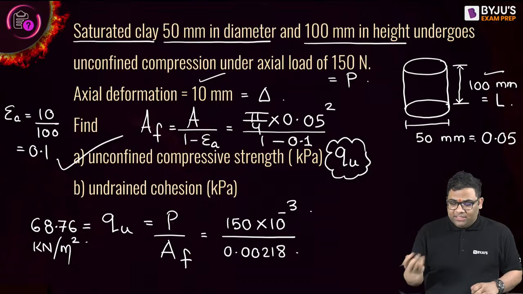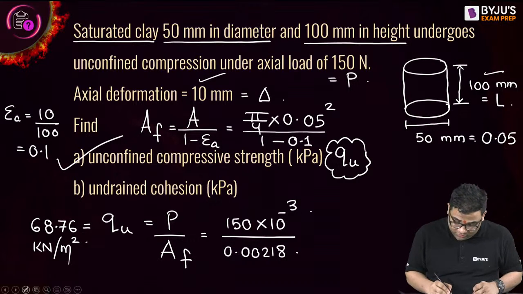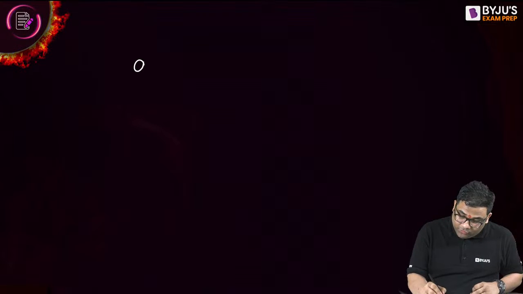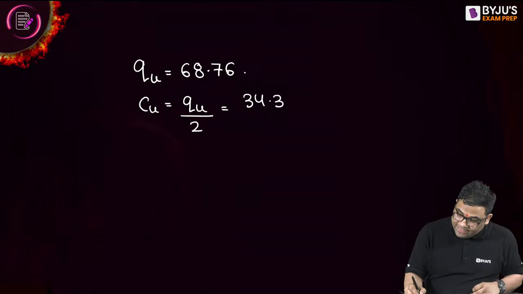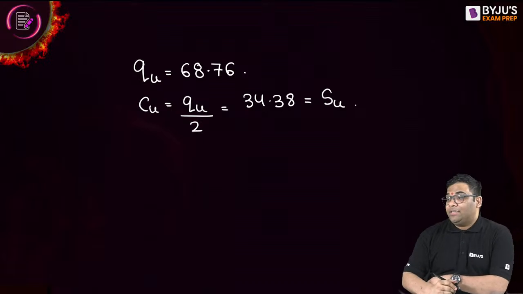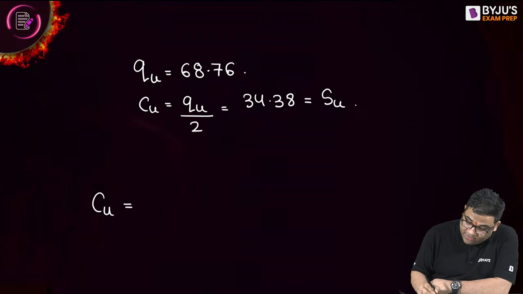Now the second question is undrained cohesion. That will be half, na? Yes. So how much? In this, first of all, we got the QU, that is equal to 68.76, right? And the CU is half of this, QU by 2. That will be equal to 34.38. This will also be the shear strength, the undrained shear strength, right?